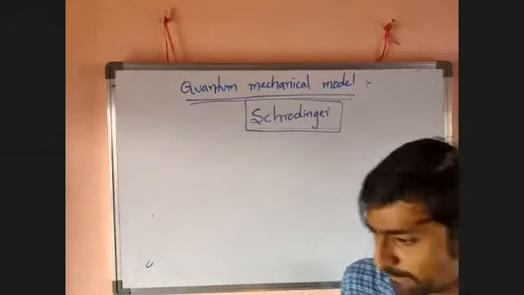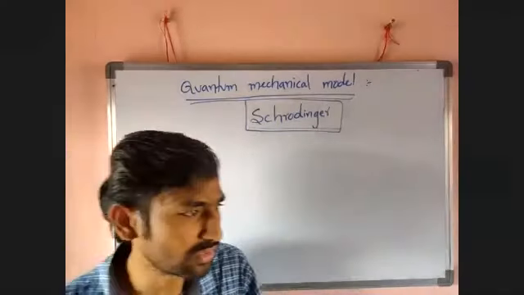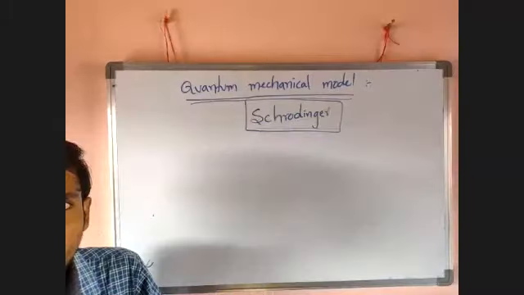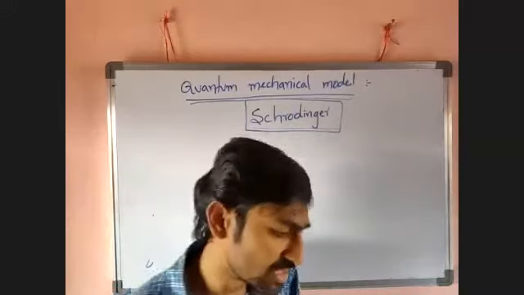Then he said that we can find the electron around the nucleus, but there is only a probability of finding it. He gives a simple example.